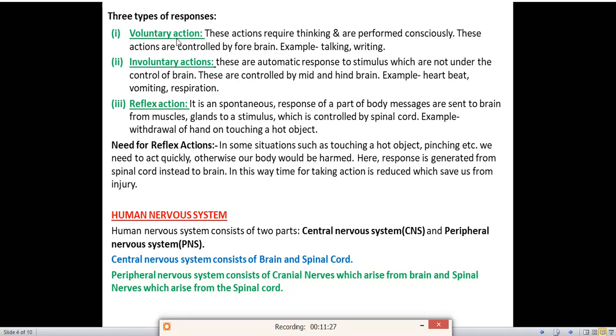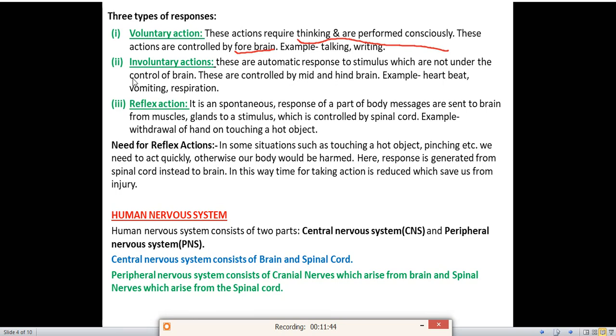The first one is voluntary action. These actions require thinking and are performed consciously. These actions are controlled by the forebrain. Examples are talking and writing.